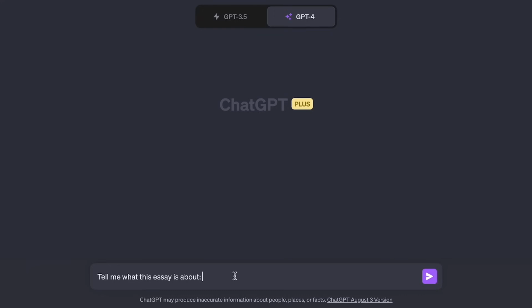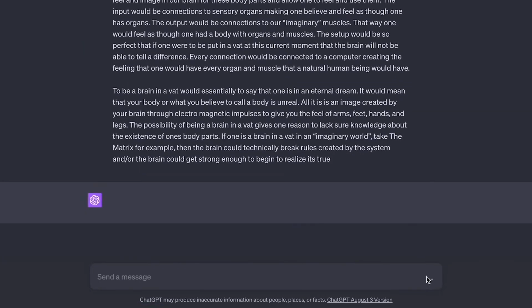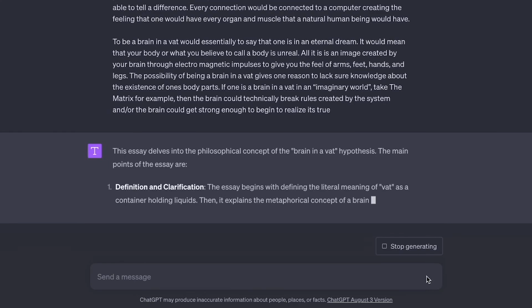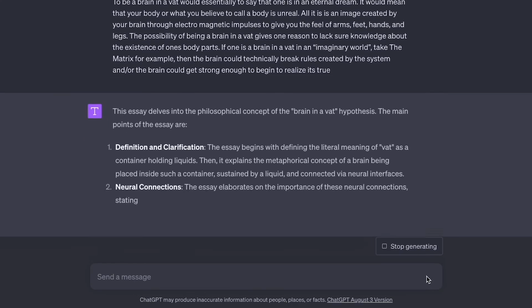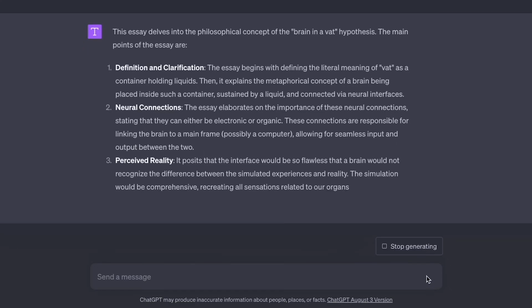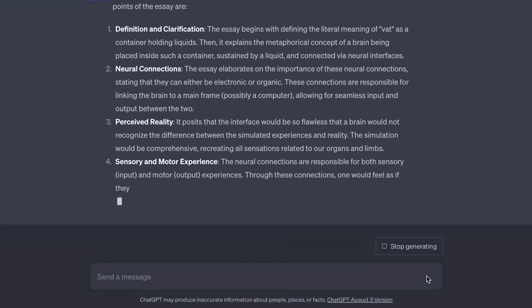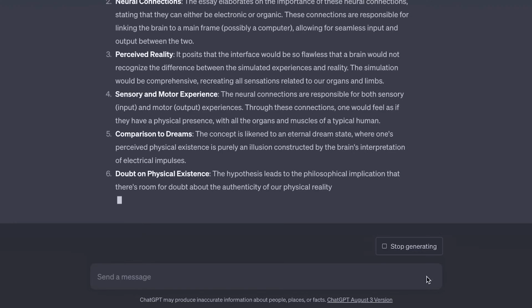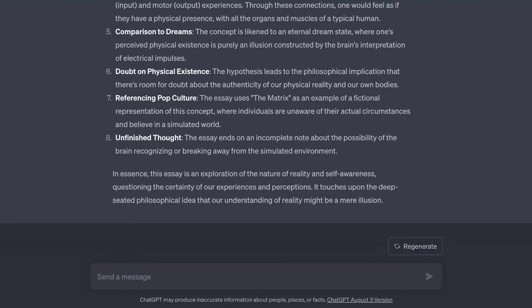So I'm going to just type this and then just paste in an essay and hit go. And then ChatGPT will do its thing. It's going to give me a summarization as it thinks best. So on this occasion, it is essentially giving me numbered points about what this essay is about. They're really long. I really didn't want to read this much. It's pretty much looking to be the same as the original essay. So this is not something I wanted.